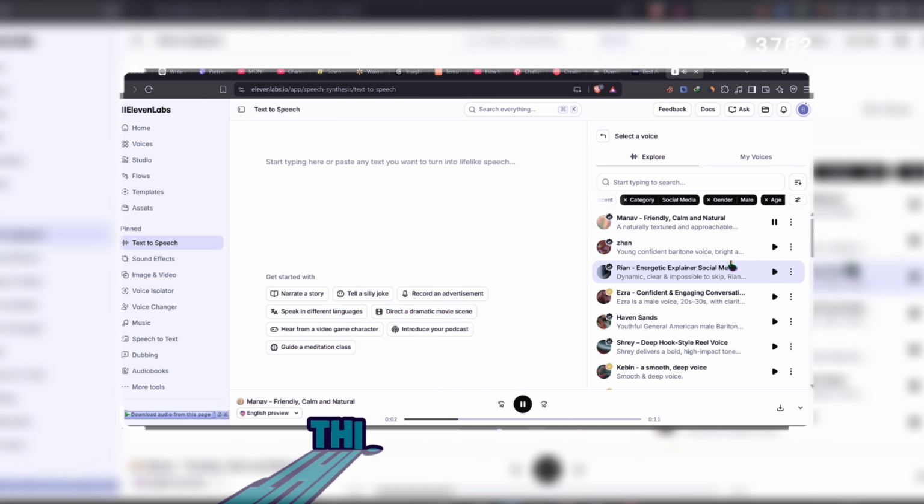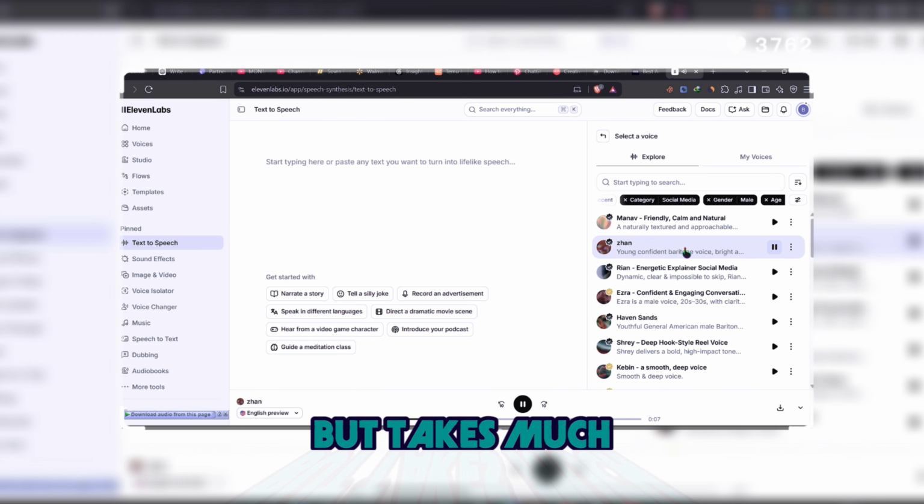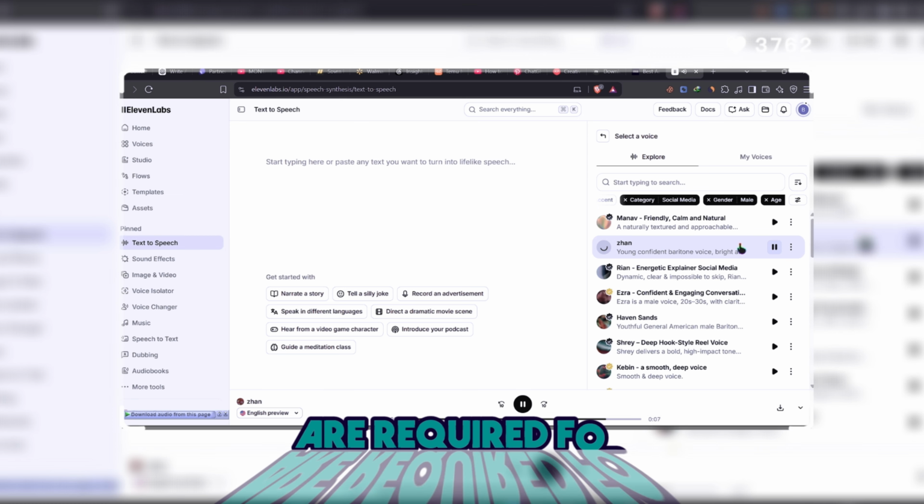Let's just skip this stuff. It is possible, but takes much longer to reach parts of the Arctic by train, even if flights are required for some of the journey.